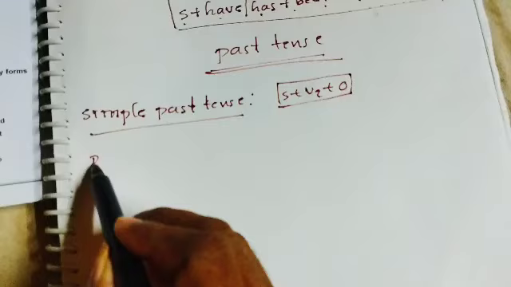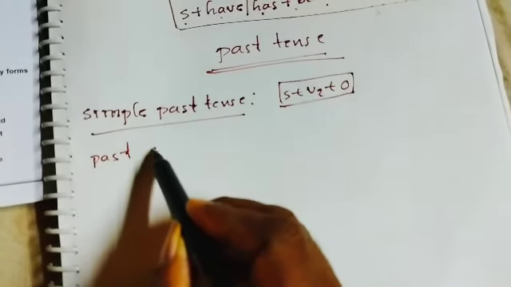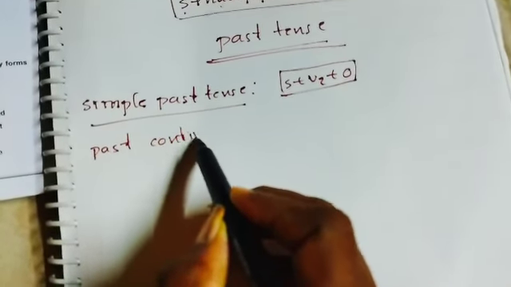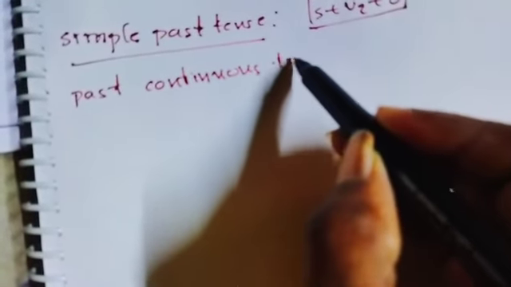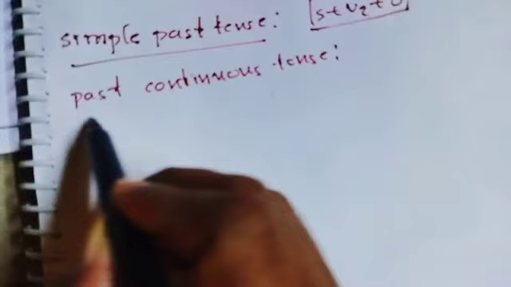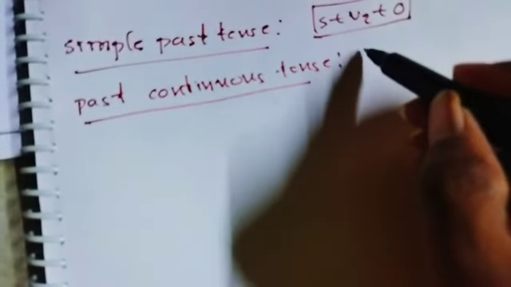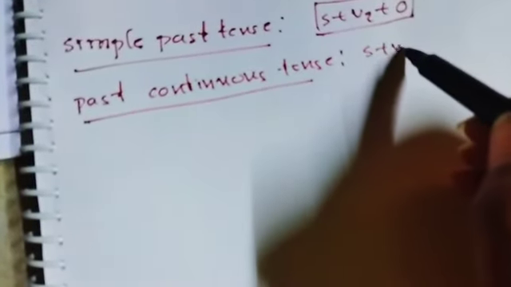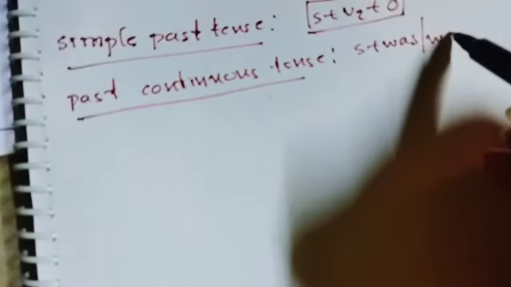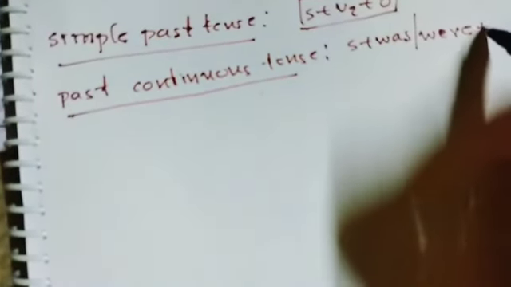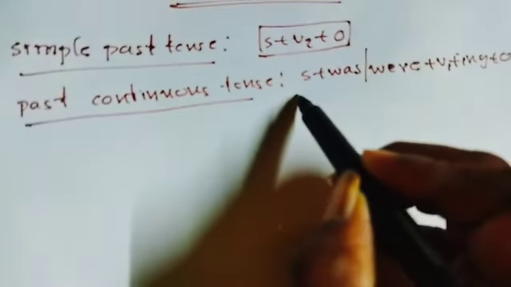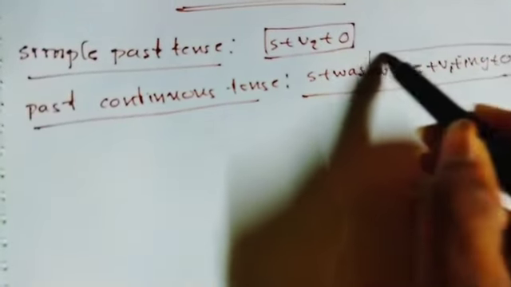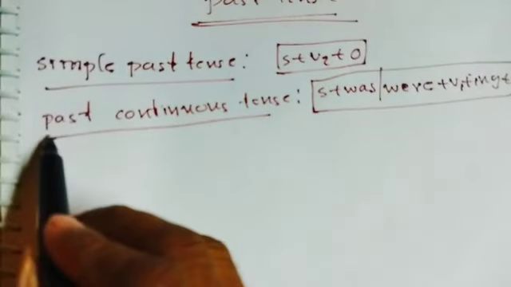Next, past continuous tense. The structure is subject plus was or were plus verb 1 plus ing plus object. So what is the difference between present continuous and past continuous?